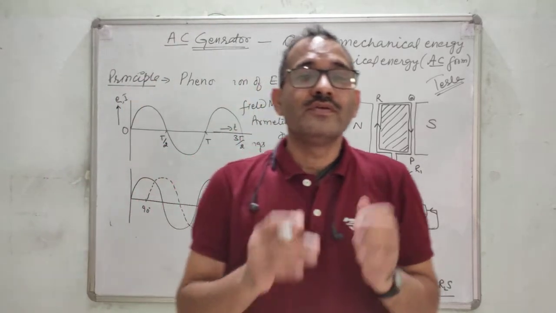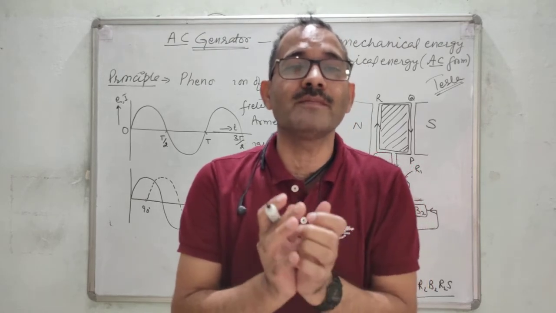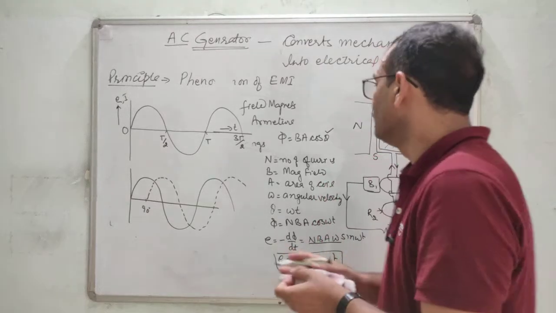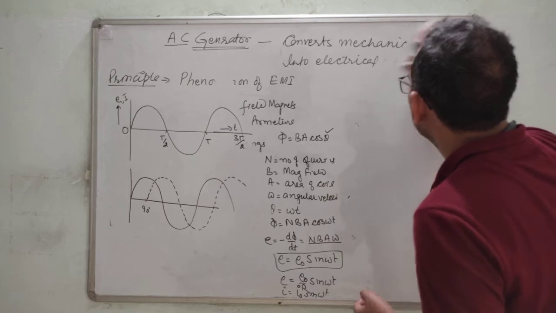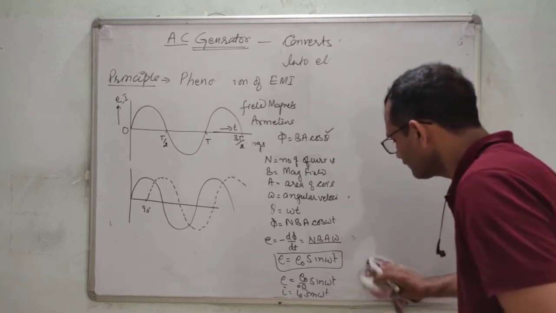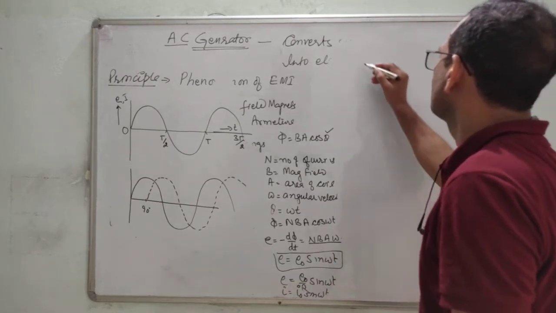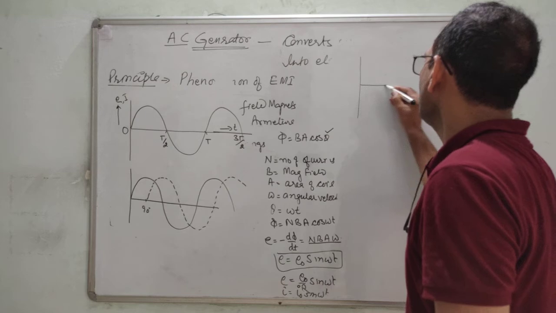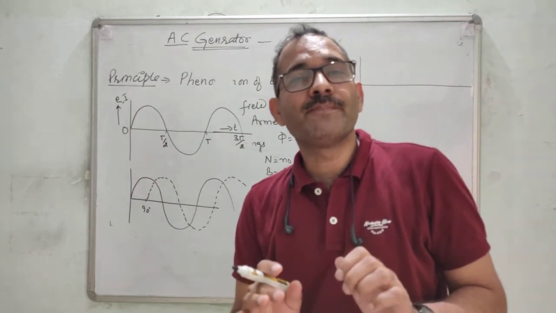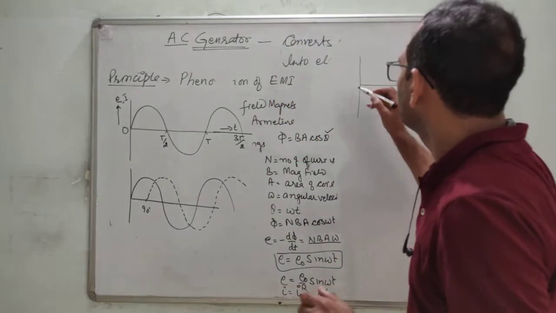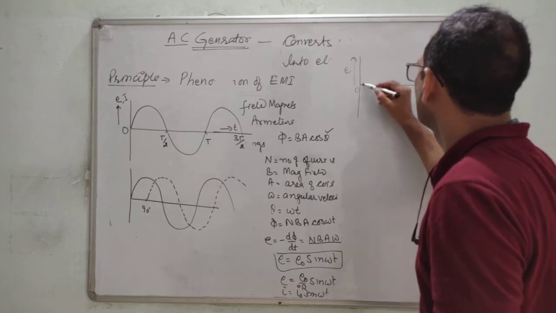Usually in hydroelectric power stations and thermal power stations, wherever commercial power is developed using generators, three-phase power is produced. How three-phase? Three sets of coils having their own slip rings and brushes, and the graphical form will be like this. E naught.